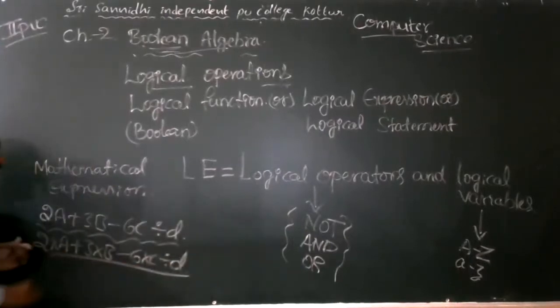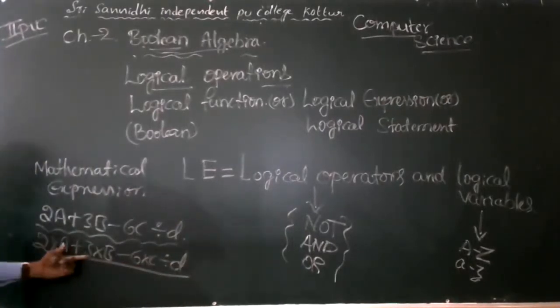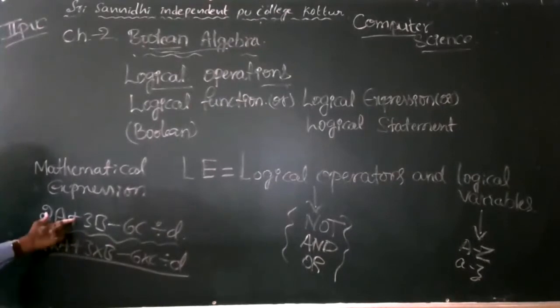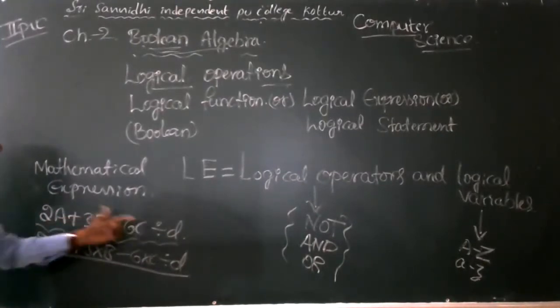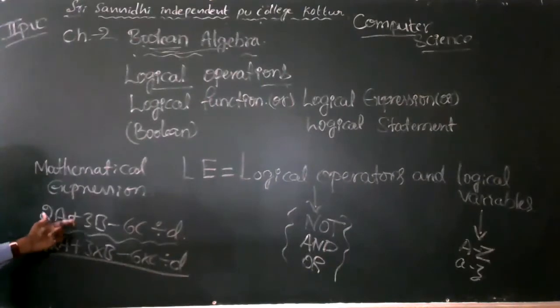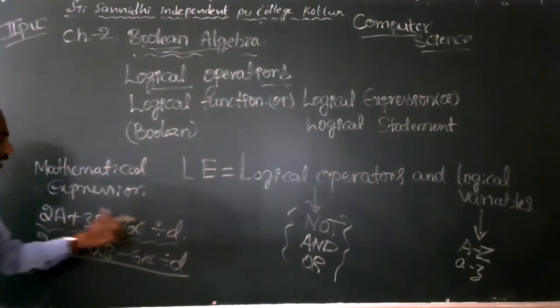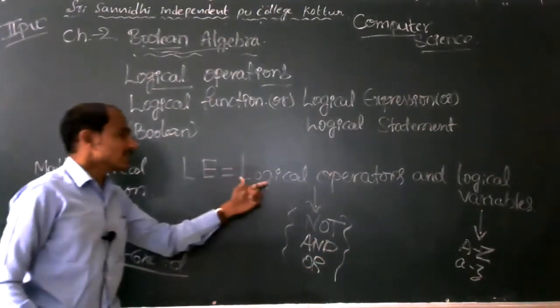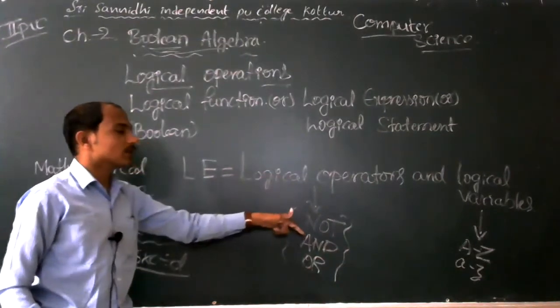This is a simple form of mathematical expression, in which variables and operators are there. Mathematical operators are used in this expression, but in the logical expression, logical operators are used.